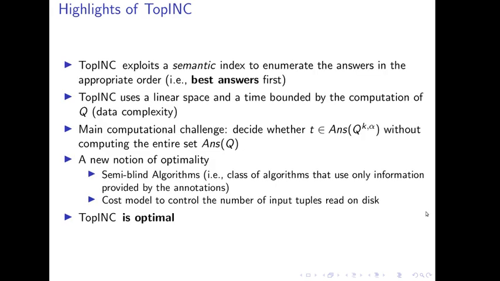As one can note, Top-INC exploits the attribution of a set of violated constraints over tuples as an index. The main computational challenge of a top K algorithm is to determine if a computed answer belongs to the top K or not. In the case of Top-INC, any computed answer belongs to the top K answers. In other words, no additional answers are computed after claiming the top K answers, only the top K answers are computed. We introduce a new class of algorithms called semi-blind algorithms. Considering the number of tuples read on disk, Top-INC is optimal in the class of semi-blind algorithms.